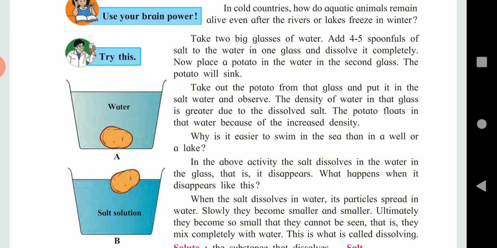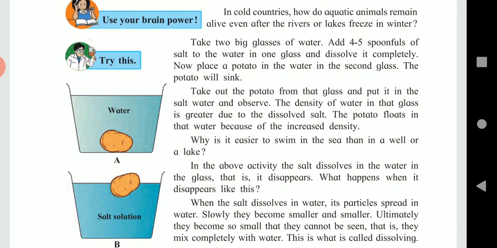What do you observe? The potato sinks in the water. Now remove the potato from glass B and place it in glass A. What do you observe this time? The potato floats in the water. How does this happen? Because the density of the water in glass A has increased due to the dissolved salt, and because of this increased density, the potato floats on water.